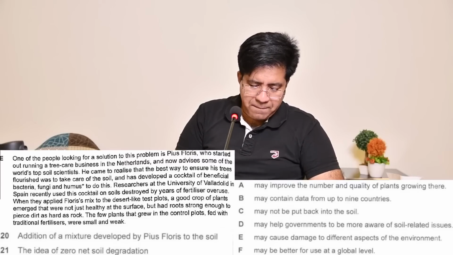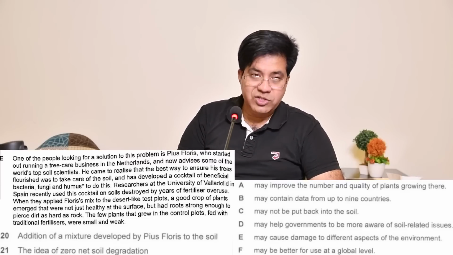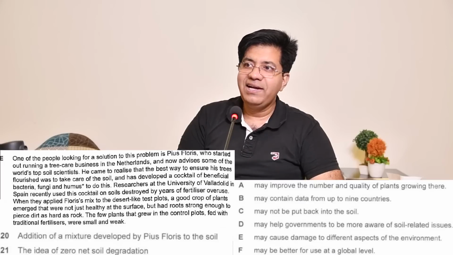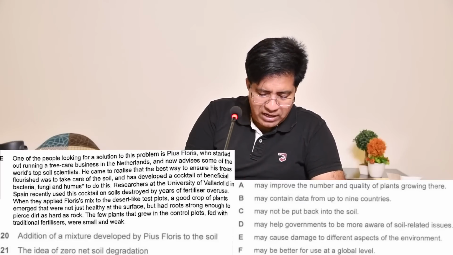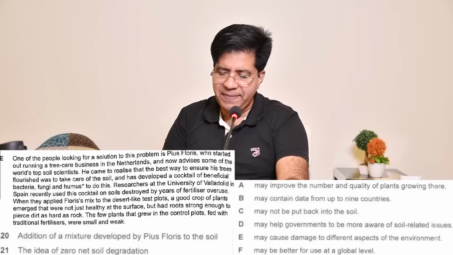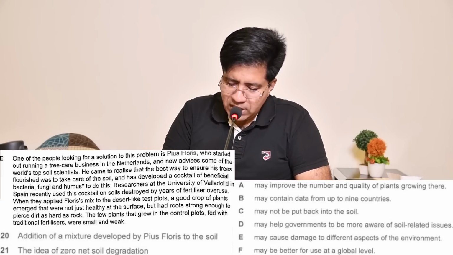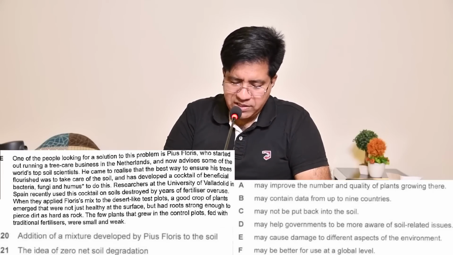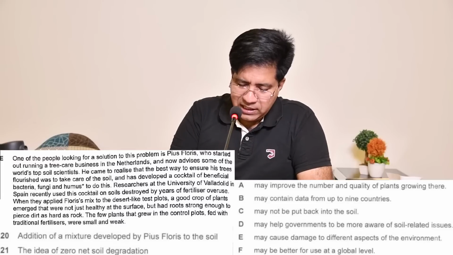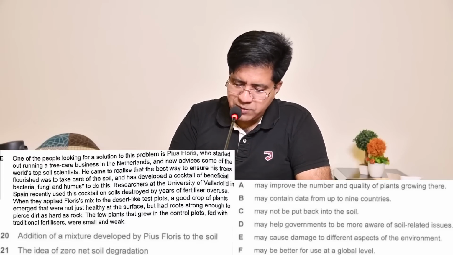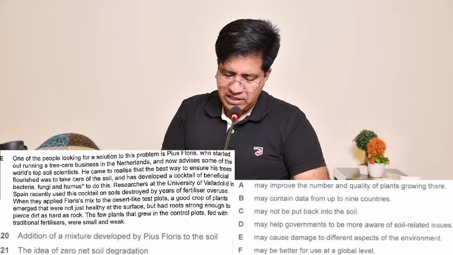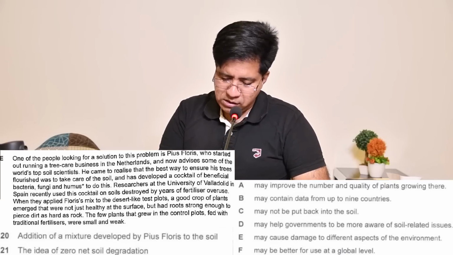May improve the number and quality of plants growing there. Yeah? Now please tell me what is for number and what is for quality. Let's come back. A good crop of plants emerged that were not just healthy, that may be quality, at the surface, but had roots strong enough to pierce the dirt. The few plants that grew in the control plots fed with traditional fertilizers were small and weak. Now what about number?